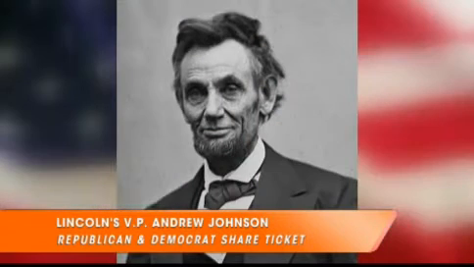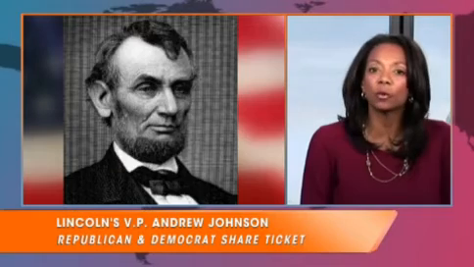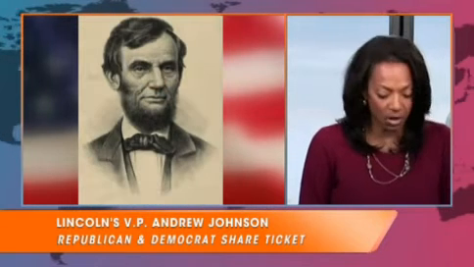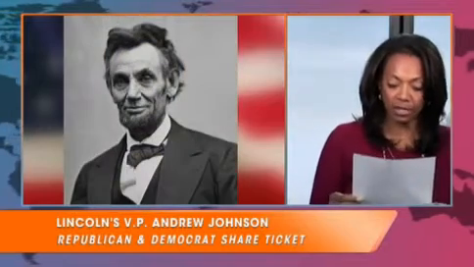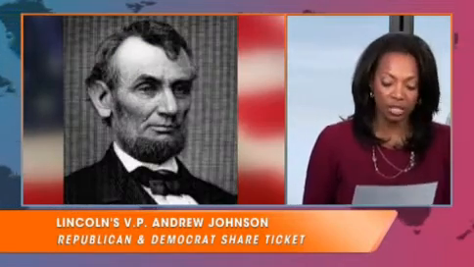Laura, when Republican President Abraham Lincoln ran for re-election in 1864, he chose as his vice president a Democrat. Now, Democrats weary of the Civil War had nominated General George McClellan because of his promise of stopping the war immediately. An abolitionist faction in Lincoln's Republican Party, who felt the president had not gone far enough to end slavery, had formed their own party and nominated the popular John C. Fremont.